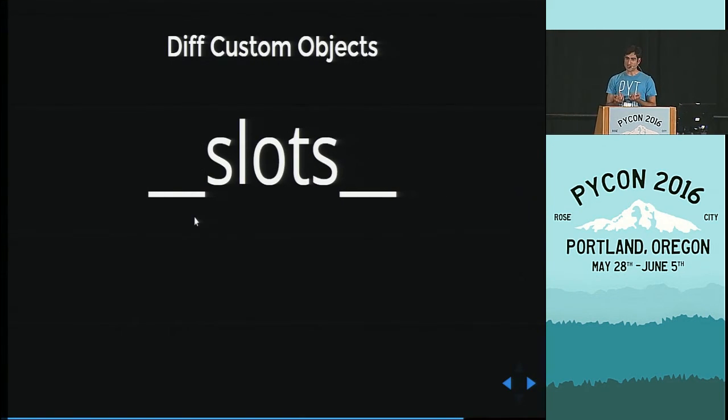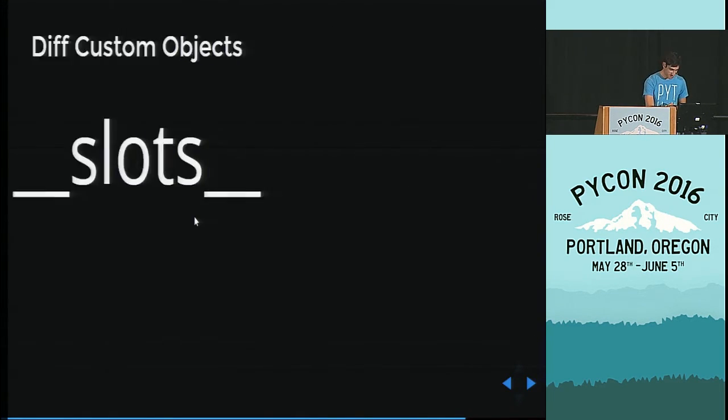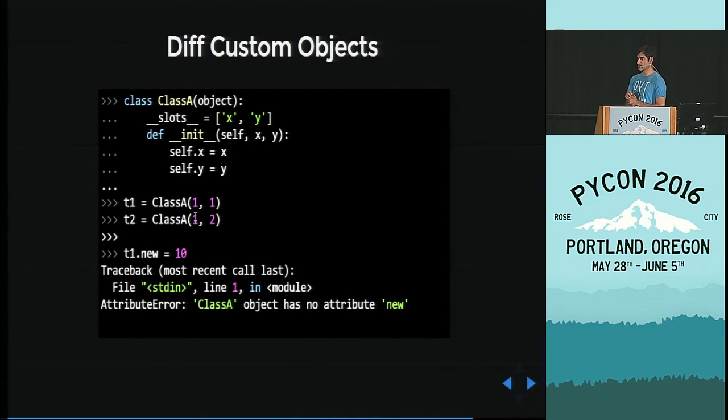Now, in Python 3, you can have this called Dunder slots. I recommend you to look at it. Why? Because it's a bridge for Python to do static typing. It gives you more control over your objects. Here's an example. The difference between Dunder slots and Dunder dict is that slots is defined as a list. And what it enables you to do is, if later somebody tries to add an attribute, here we can see an example, it fails. I recommend you using it because things break, they don't know how to fix it, they hire you again.